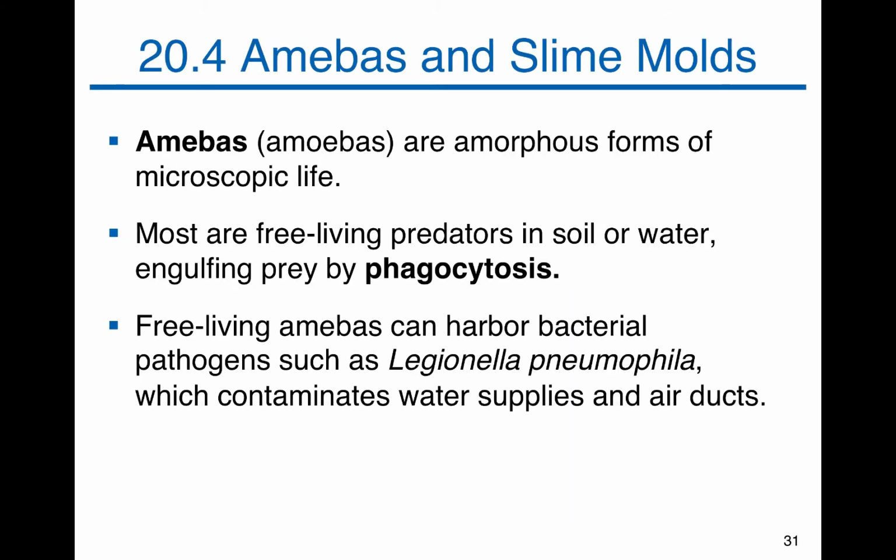Amoeba and slime molds. Amoeba is an amorphous form of microorganism. The amoeba species are free-living predators in soil or water, and amoebas engulf the prey by phagocytosis. Some of the free-living amoebas are pathogenic, and oftentimes they harbor bacterial pathogens.